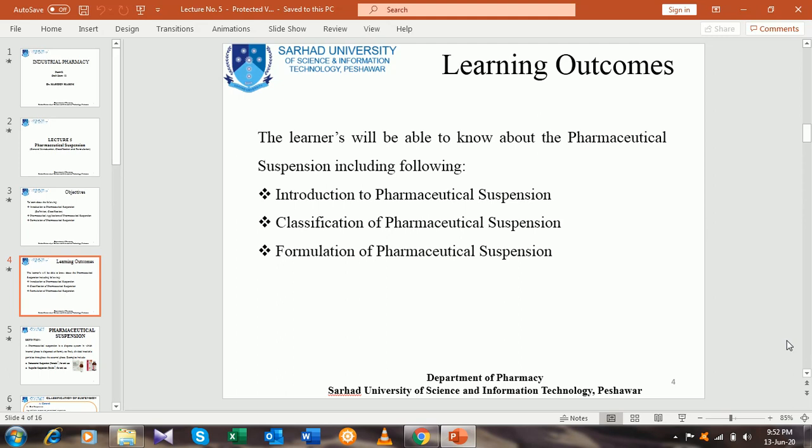In this chapter we will also focus on the main classification of the pharmaceutical suspension, and finally we will discuss the various formulation details that are of prime importance while formulating the pharmaceutical suspension as a dosage form.